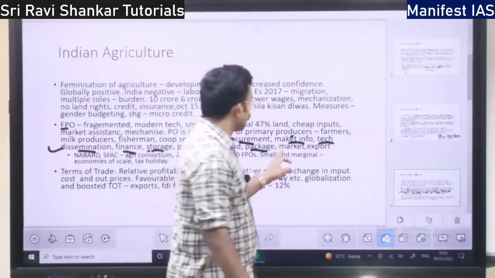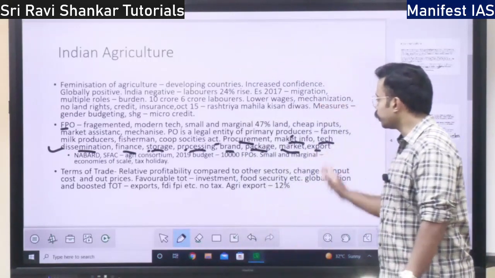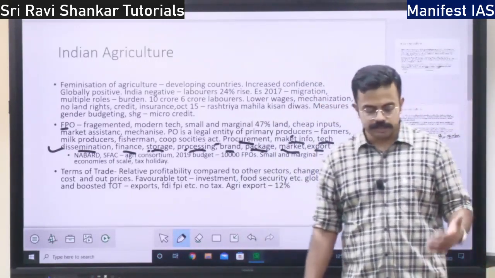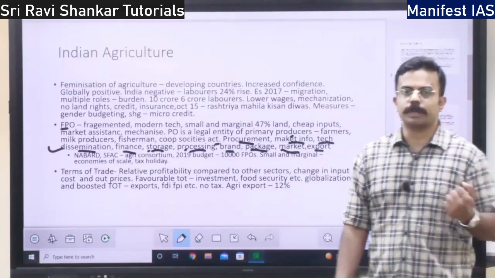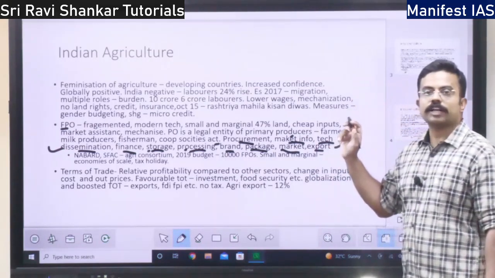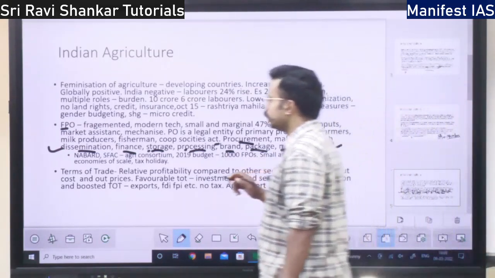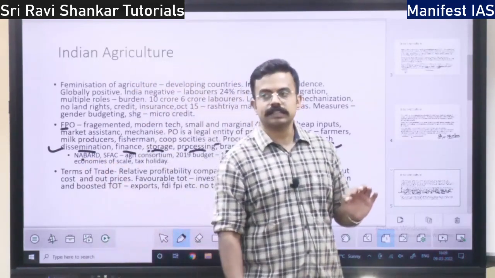And also marketing support will be given, and also export support. An individual farmer will not be aware of this export benefit and all those benefits, but the FPO will explore the export benefit.